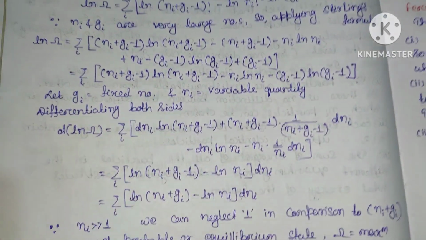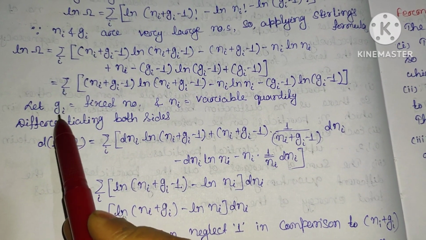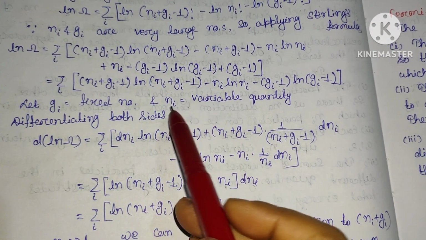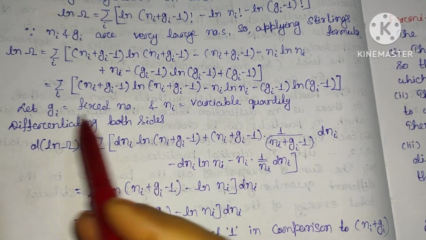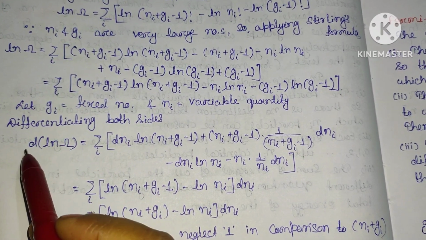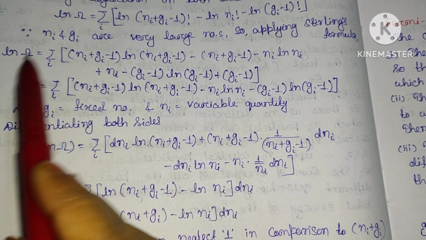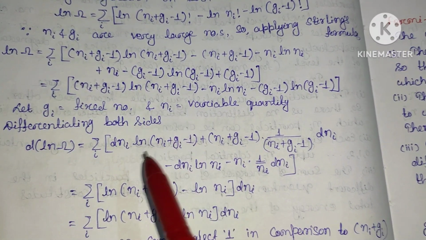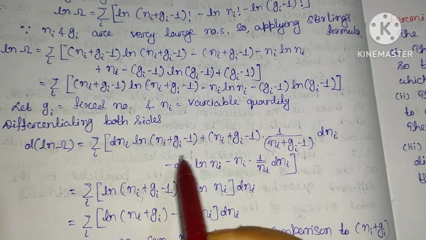Clear? Here, if we fix the degeneracy and take the number of particles as the variable quantity, then we differentiate this logarithm: d ln omega equals, differentiating on the left and right hand side, d of ni ln (ni plus gi minus 1). Since we are considering ni as my variable, the other terms are constant, so this will be dni, the other term goes to 0, ln of this much, plus (ni plus gi minus 1) into the derivative of the logarithm, which is 1 by this much into dni. Clear? Again here minus dni ln ni, again minus ni into 1 by ni dni. Since the gi term is constant or a fixed number, it goes to 0. Then this will be dni ln (ni plus gi minus 1).